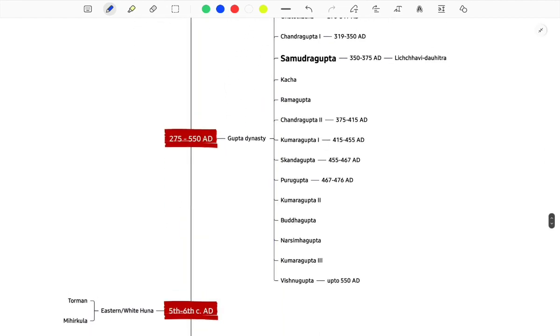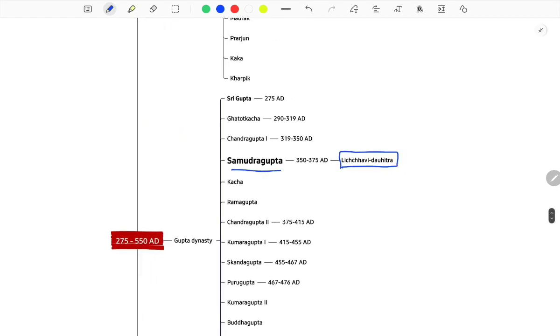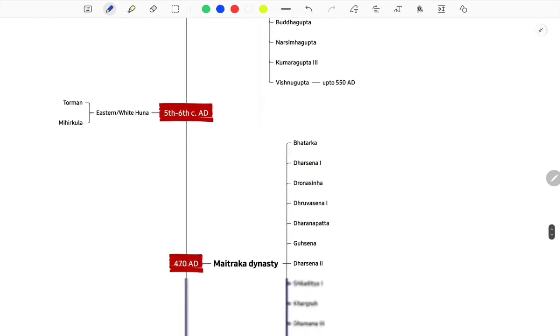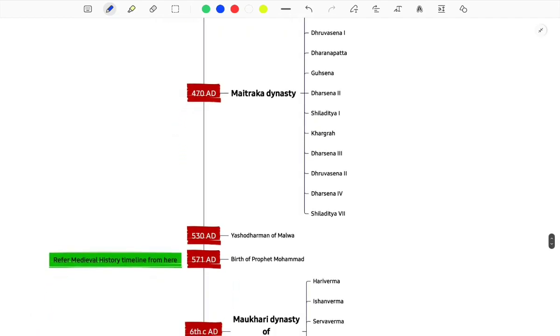Then you have Samudragupta in the Gupta dynasty. We have seen a lot of questions about him. I mentioned some epithets of the kings here, just in the timeline also. One of the famous epithets of Samudragupta is Lichchhavi Dauhitra. So you can get a question like who is associated with this epithet, Lichchhavi Dauhitra. So it's your Samudragupta. Then so many other dynasties, I tried to incorporate as much as possible.